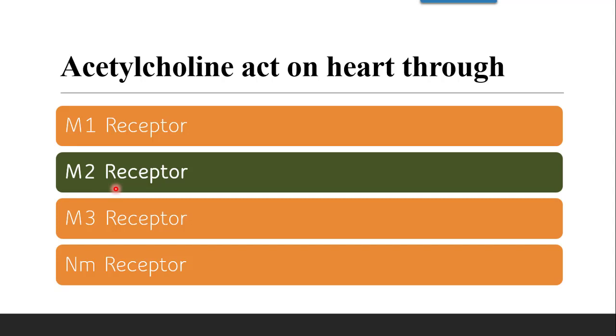Now this M2 receptor has its action on the heart. M2 receptor is located on the heart as well as blood vessels, and the action shown by the M2 receptor through cholinergic agonists is a decrease in heart rate as well as a decrease in force of contraction.